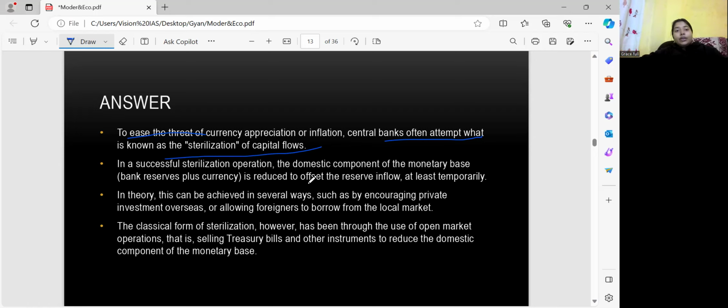In theory, this can be achieved in several ways, such as by encouraging private investment overseas or allowing foreigners to borrow from the local market. The classical form of sterilization, however, has been through the use of open market operations, that is, selling treasury bills and other instruments to reduce the domestic component in the monetary base.